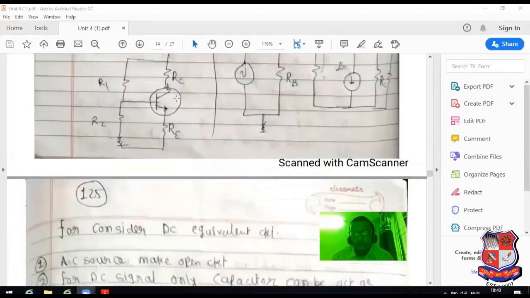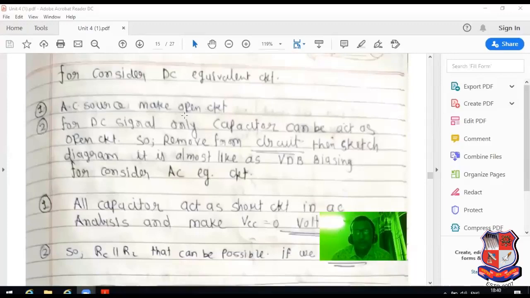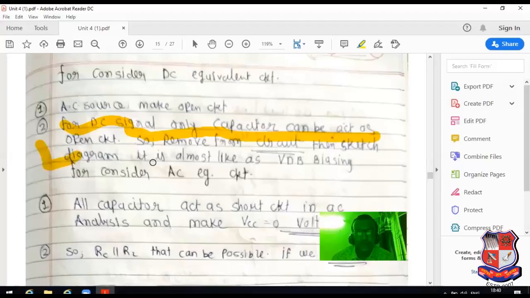Now, for the DC equivalent circuit, the AC source is made open circuit. For DC signal, the capacitor acts as an open circuit, so remove it from the circuit, then sketch the diagram.